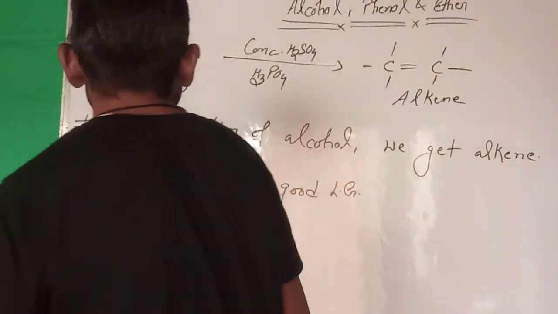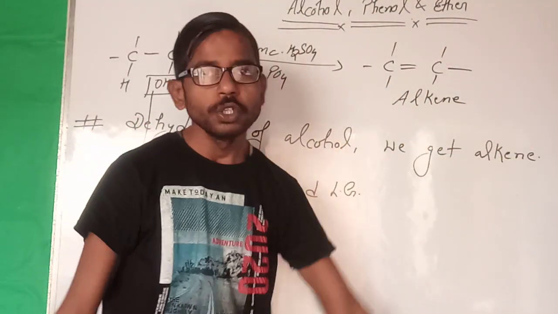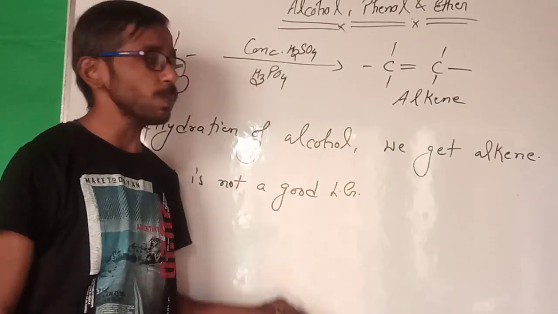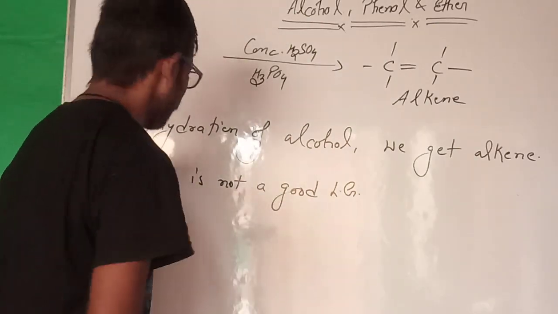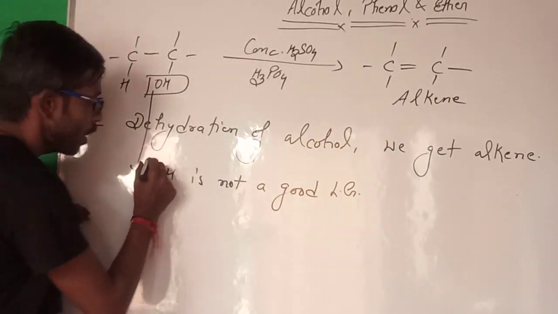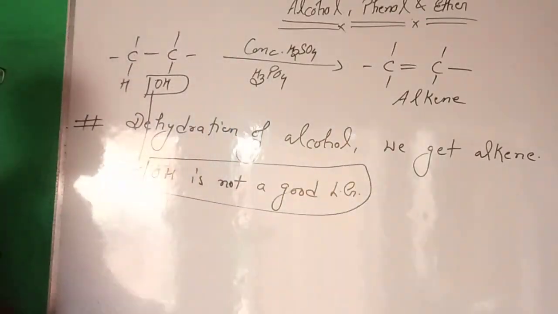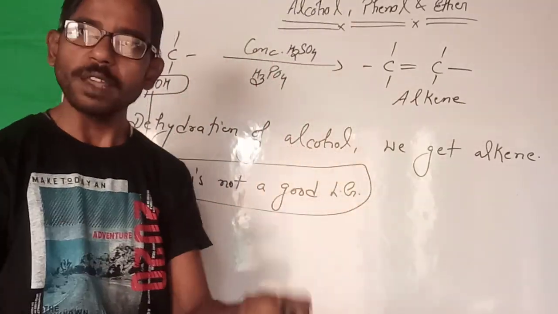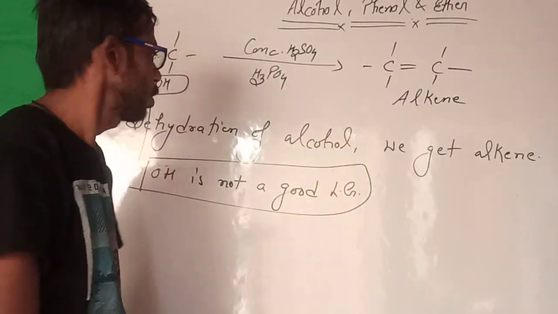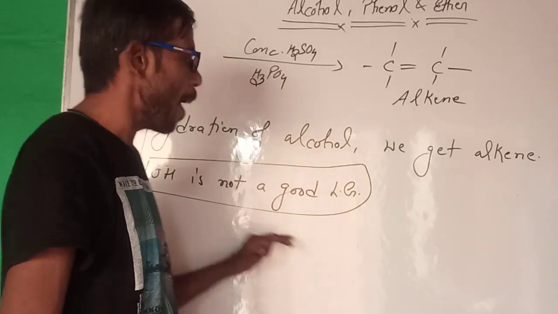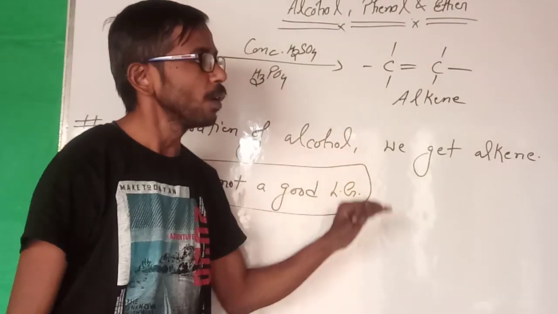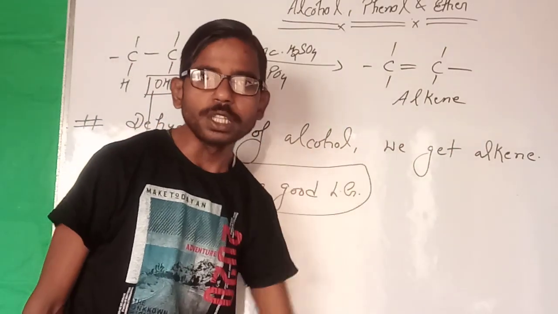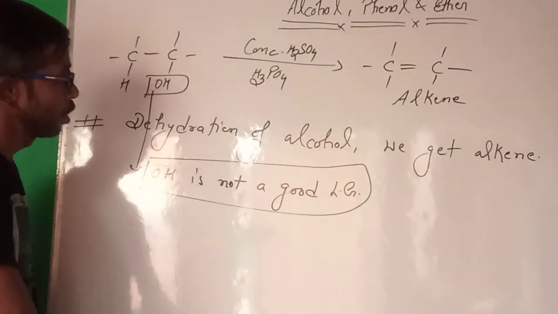So how can this process be done easily? Because, as you know, OH is not a good leaving group, what will happen to execute this process?